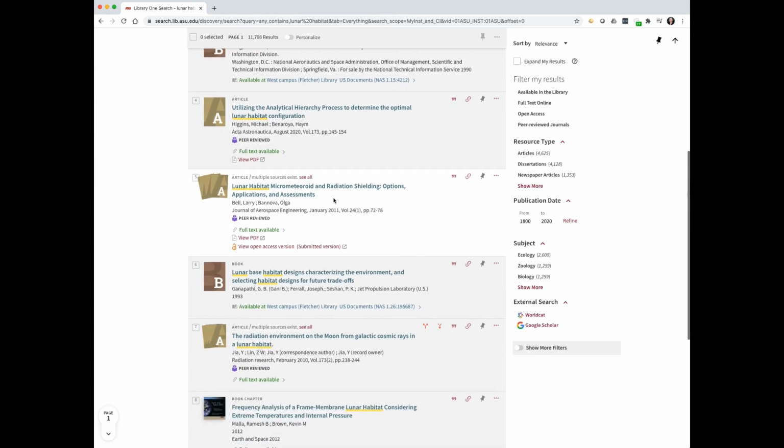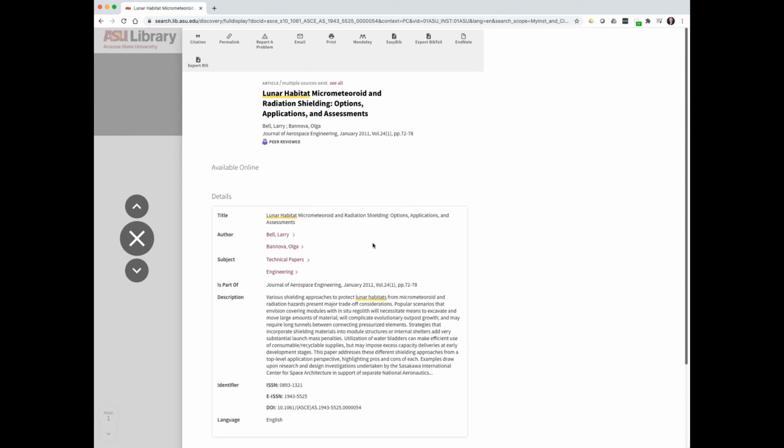Here's another one, lunar habitat, micrometeorite, and radiation shielding options, applications, and assessments. That looks like it could be a really good choice. Let's take a look at it and see what we think. I'm clicking on the title here. I'm going to scroll down.